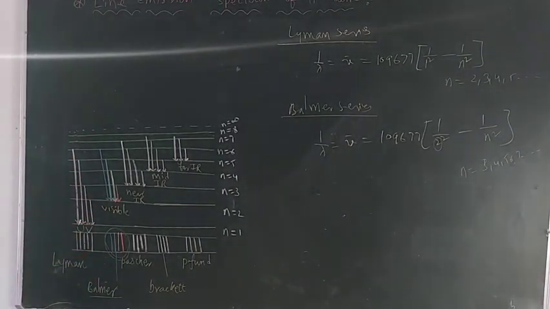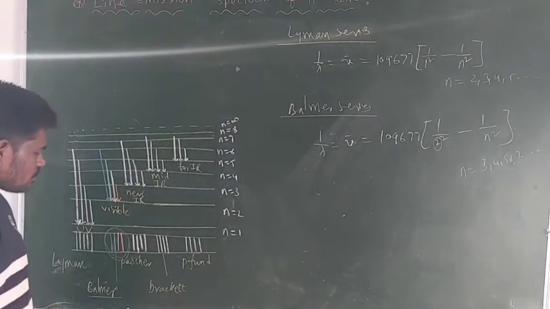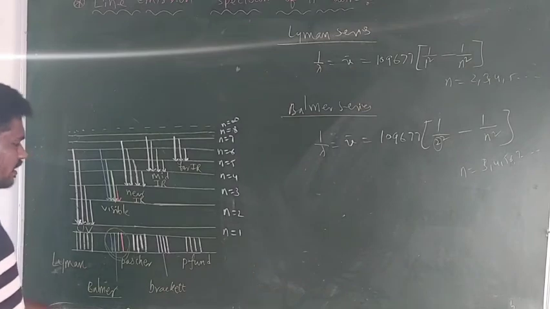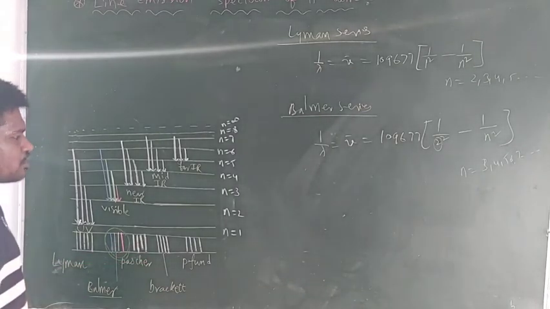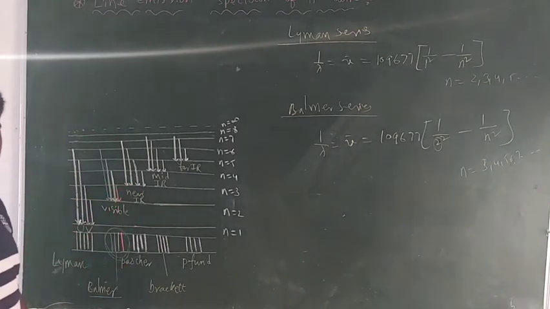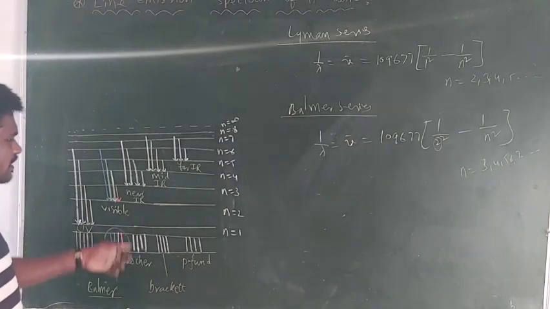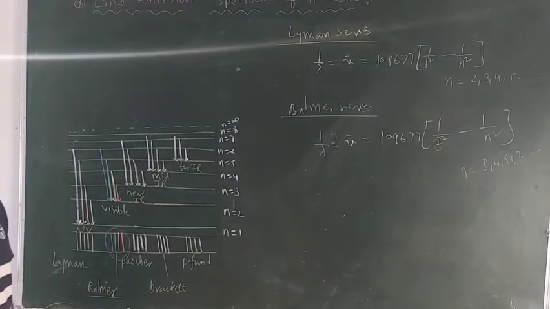And the next one, guys, the third series, is known as the Paschen series. Here these spectral lines are formed during the de-excitation of the electron from a higher orbit to the third orbit. And the emitted radiation wavelengths are present in the near IR region.